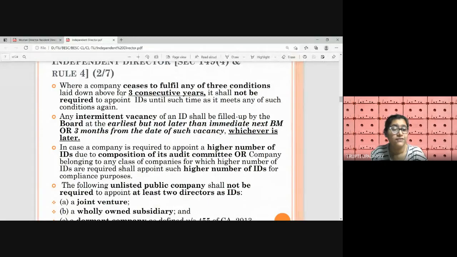And if there is any intermittent vacancy in the independent director's position, then it will be filled by the board at the earliest, but not later than the next immediate board meeting, or 3 months from the date of vacancy, whichever is later.